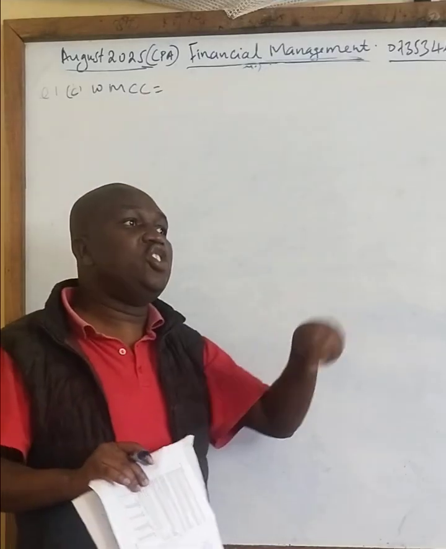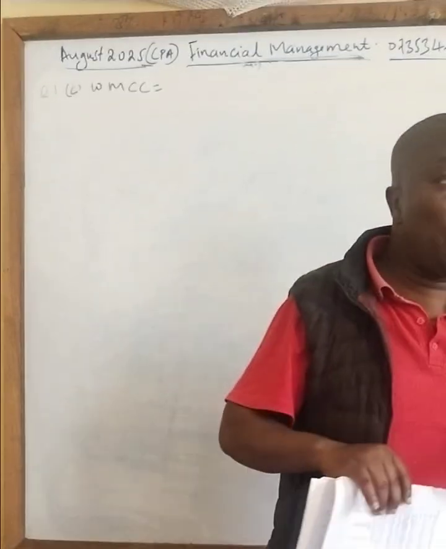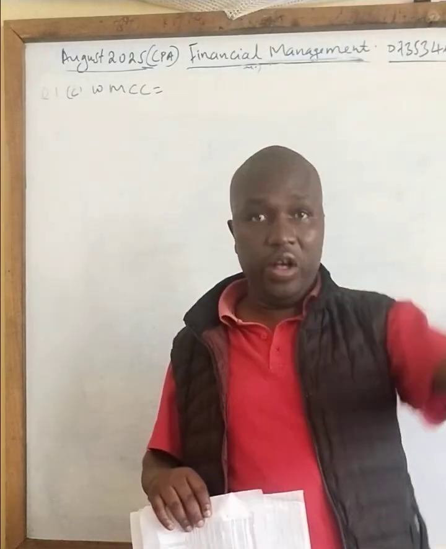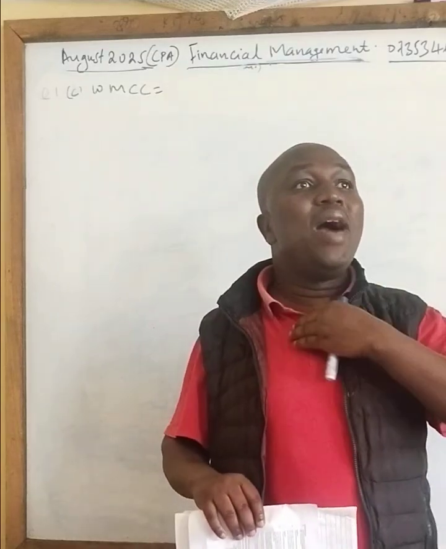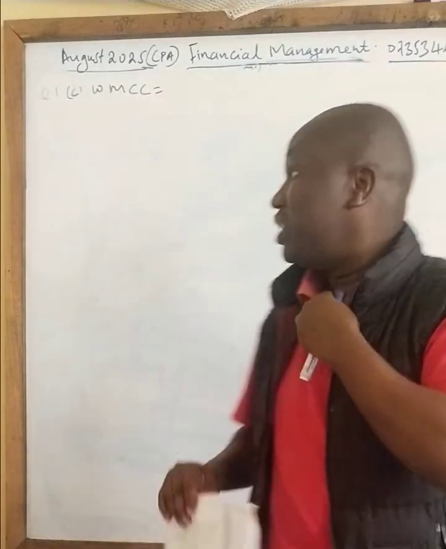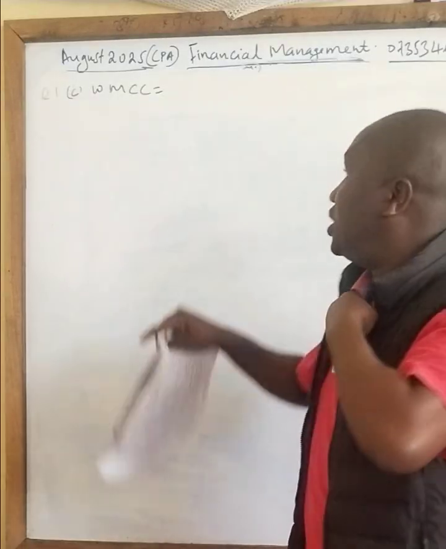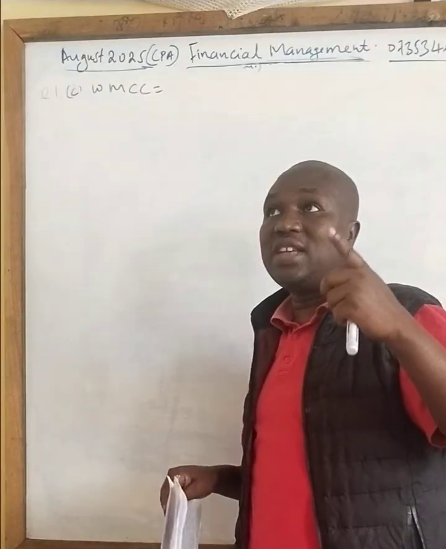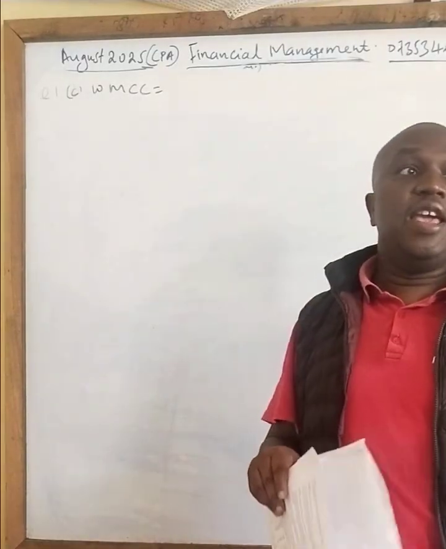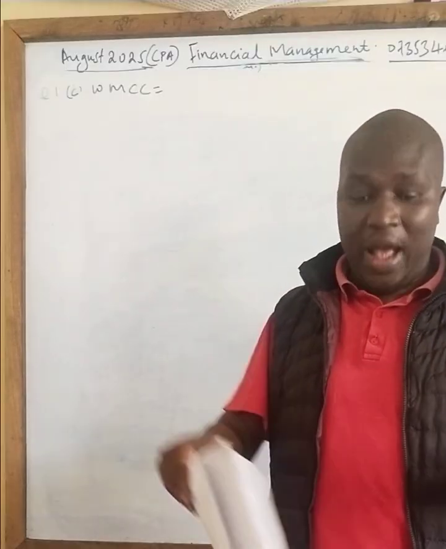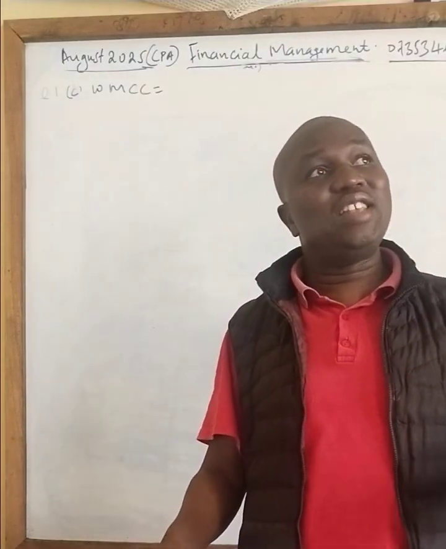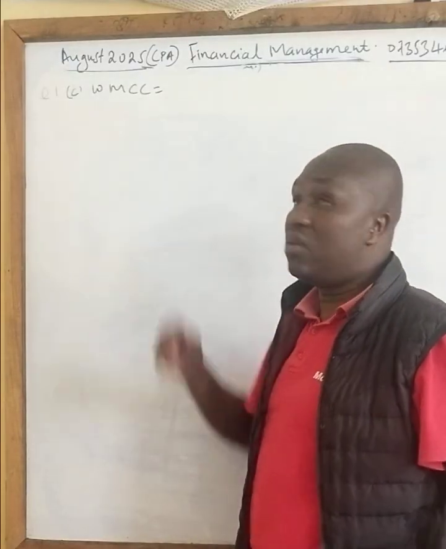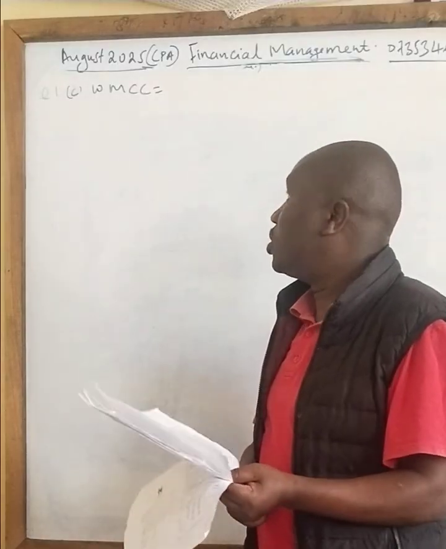So if you raise additional capital from various sources, it means that you are also increasing the cost. So you want to calculate how much is this average cost of capital that we have actually raised. That additional cost of capital is what you call marginal cost of capital. The one you have just calculated, the weighted average cost of capital, is the overall cost of capital as we speak. But if you want to raise any additional capital, you will incur additional cost. And that additional cost is what you call weighted marginal cost of capital.